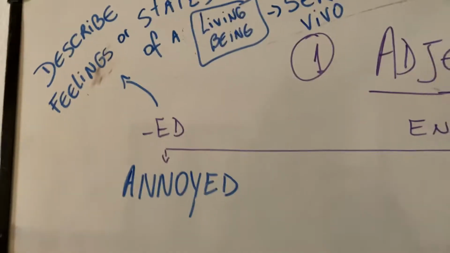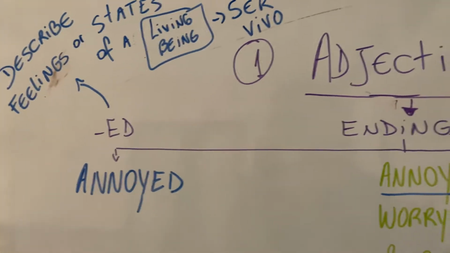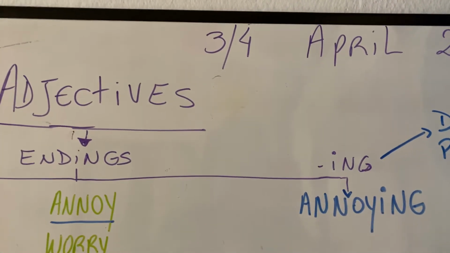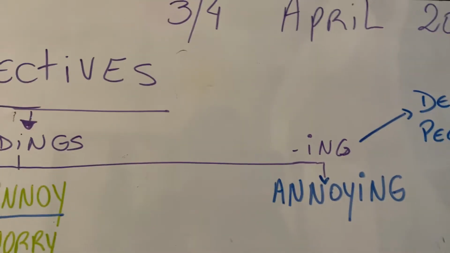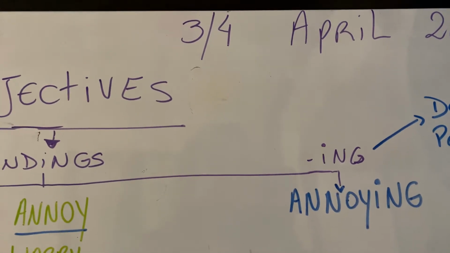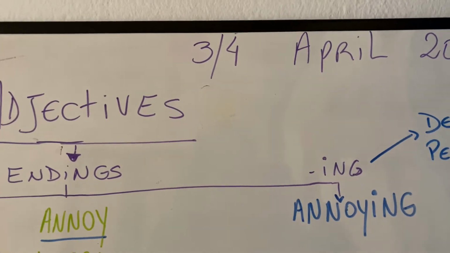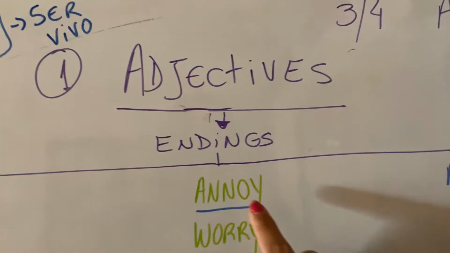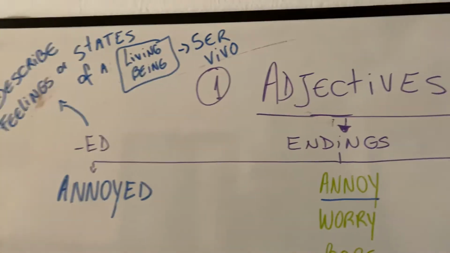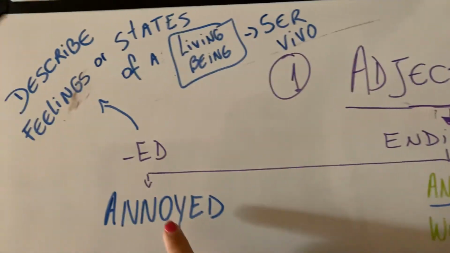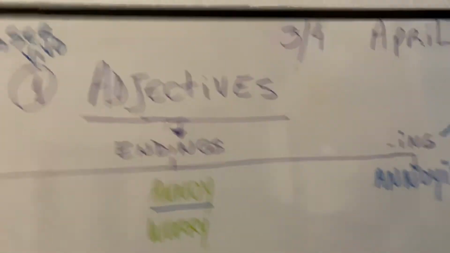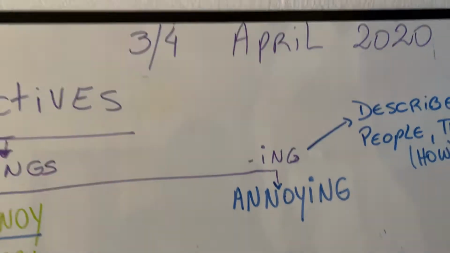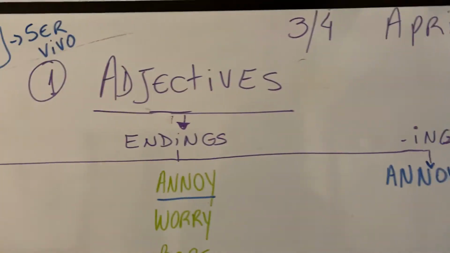What about this example? I'm annoyed. Why? Because my things around are annoying. Okay? If I have to show you this in our language, I would say, estoy molesta porque las cosas a mi alrededor me molestan, okay? So, tan molestosas, right? That's the way I need to consider.